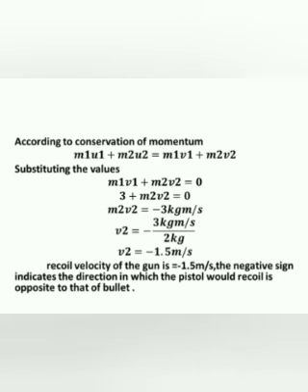Then v2 is equal to minus 3 by 2, which is minus 1.5 meter per second. Recoil velocity of the gun is equal to minus 1.5 meter per second. The negative sign indicates that the direction in which the pistol would recoil is opposite to that of the bullet.